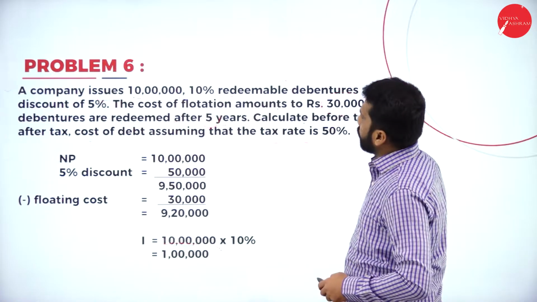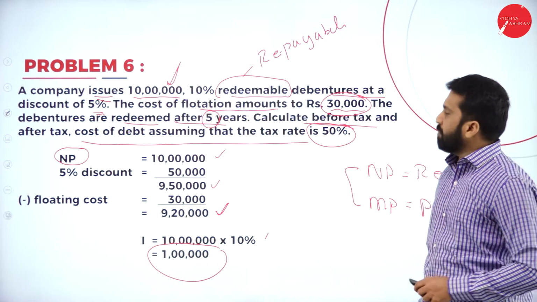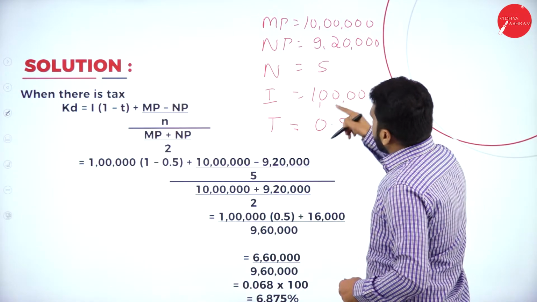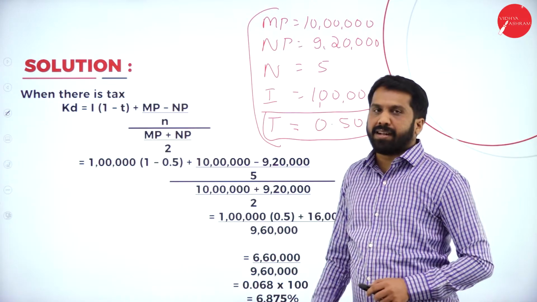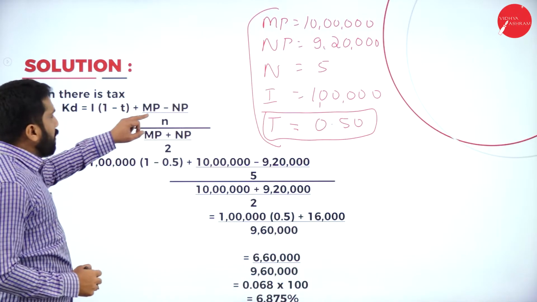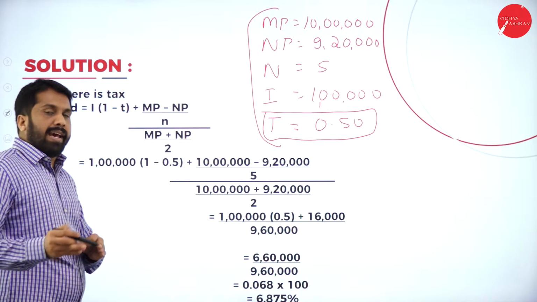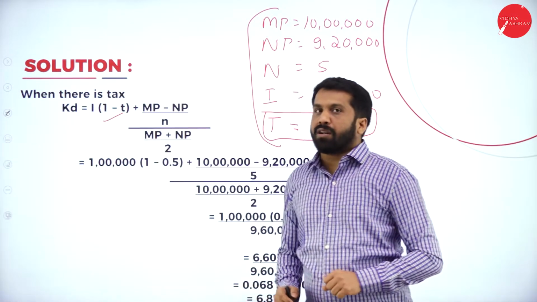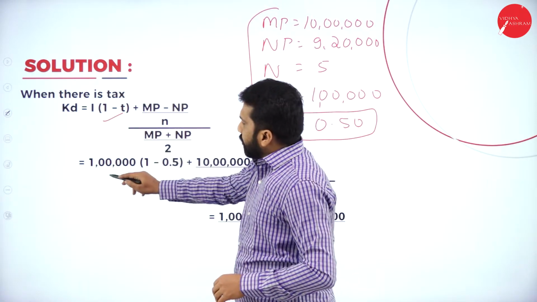I'll go back to your question. What is the tax rate? It is 50%, which means 0.50. Only one extra thing is added. Now, I'll go back to your formula. You know the formula: MP minus NP divided by N, plus MP plus NP divided by 2. Along with this, we have interest also. Interest has to be multiplied by 1 minus tax rate.